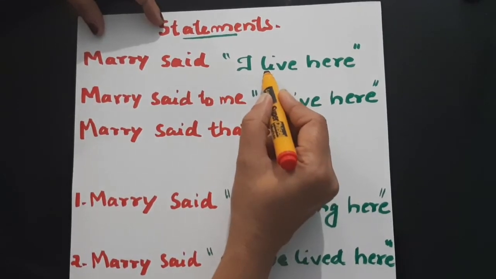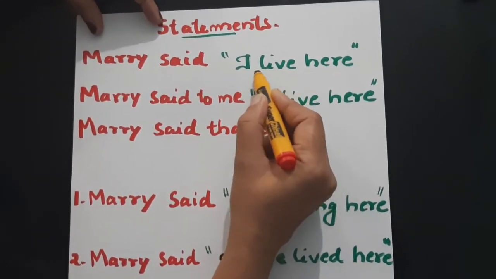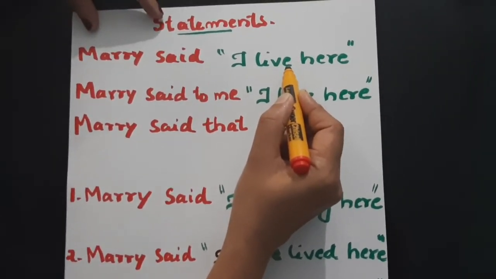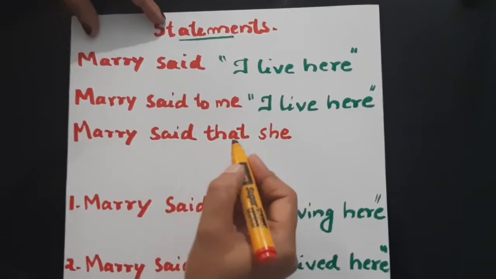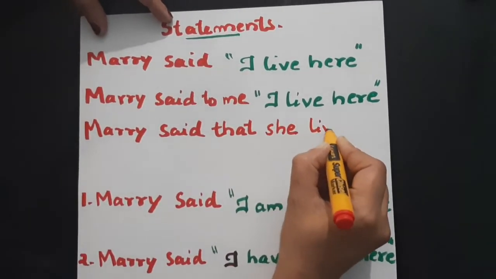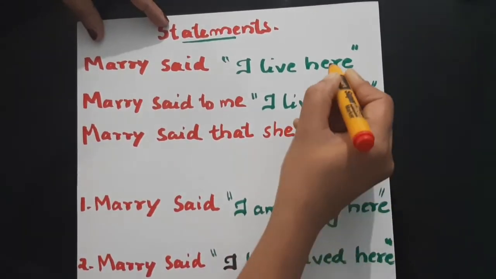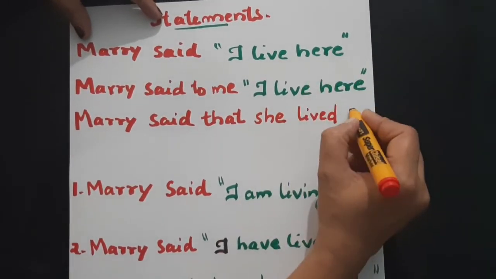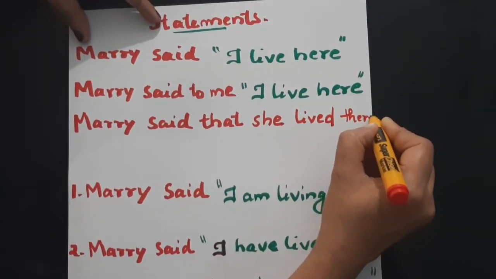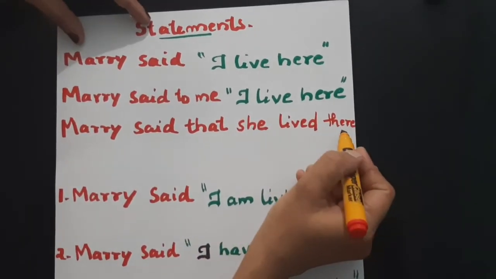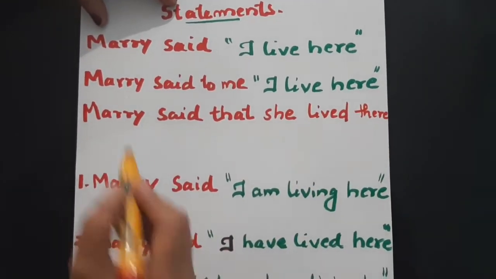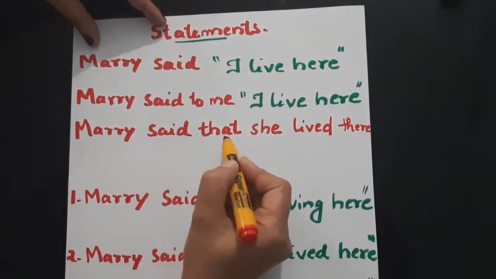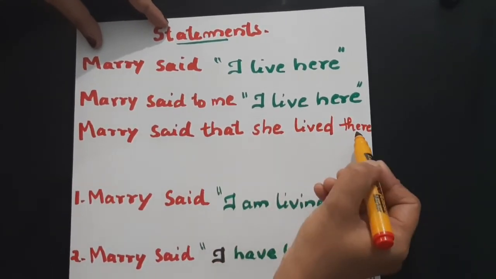Next comes the tense change. Live means it is simple present tense. Simple present tense to simple past, so that Mary said that she lived here. The word here, how it would change? Here to there. That is it. So this is what indirect speech is. Very simple, no? Mary said, I live here. How can you change it? Mary said that she lived there.